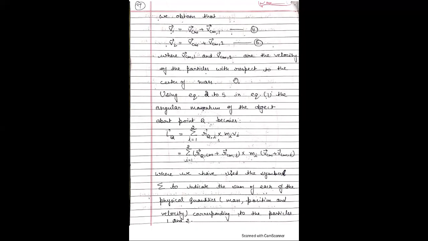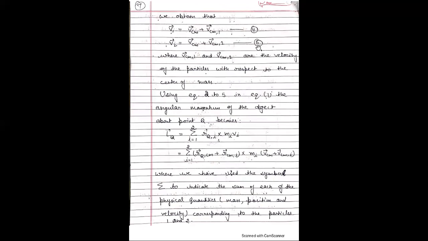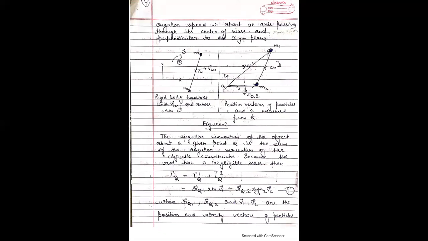Now, using equations 2, 3, 4, 5 in equation 1, here put the values of rQ1, rQ2, v1 and v2.